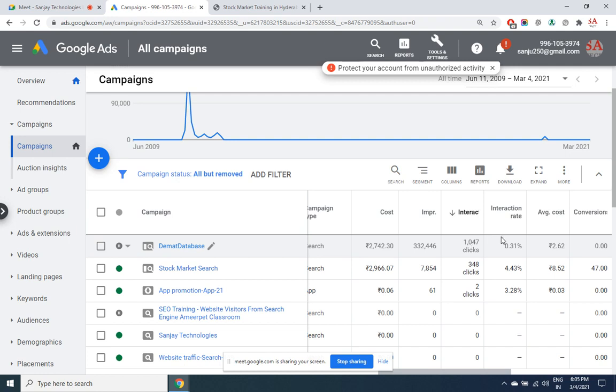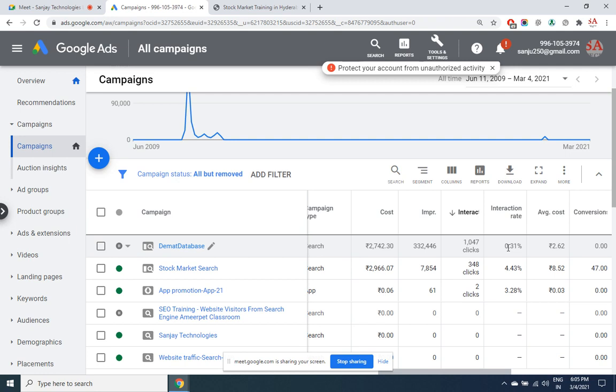So what is the CTR? The interaction rate, or CTR, is 0.3%, which means that if 1,000 people have seen the ad, 3 people clicked on it. That's what this interaction rate means.